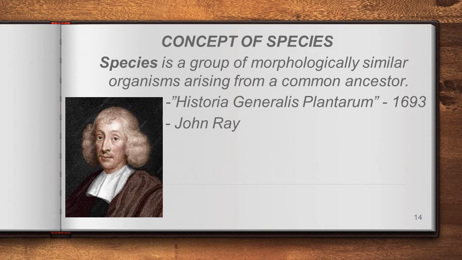Human beings, scientific name Homo sapiens, are arising from Homo erectus. Erectus is arising from Homo habilis, right? The ancestor is the same. So that is his concept: species is a group of morphologically similar organisms arising from a common ancestor. Do you get me? Okay, next.